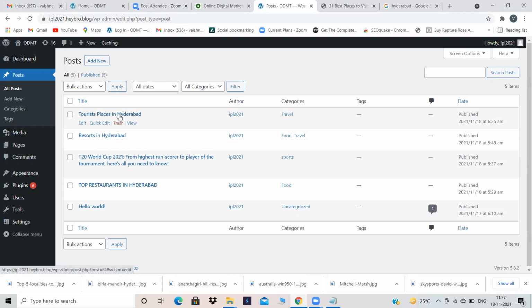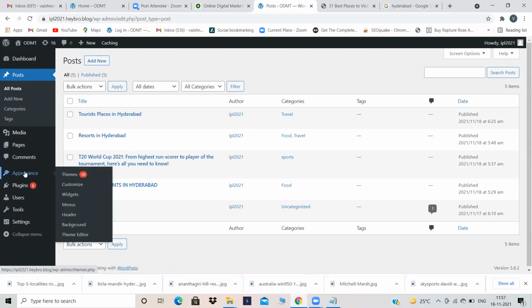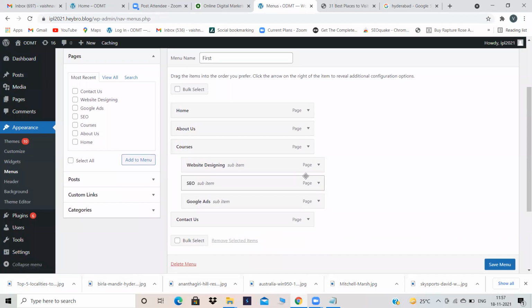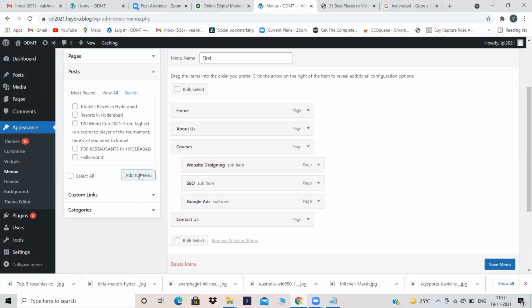Now what I want to do is add my posts to my menu. So where will the menu be? Under appearance, menus will be there. So appearance, menus. Now here my question is, just listen to my question. Should I add all my posts to the menu? Yes, Kushtil and Pranita. Now I want my user to see the blogs which I have written. See, now I will open this website in a new tab and I'll show it to you guys.